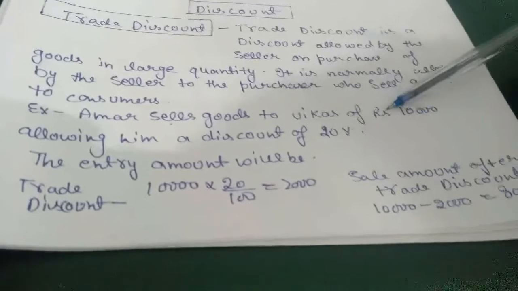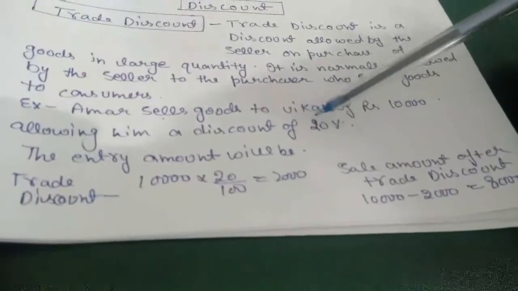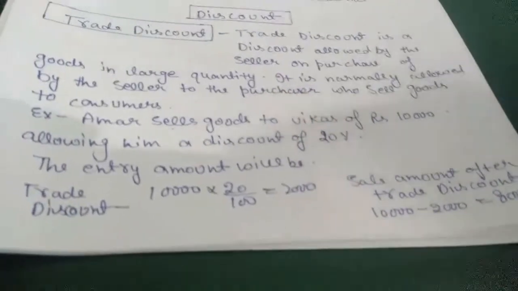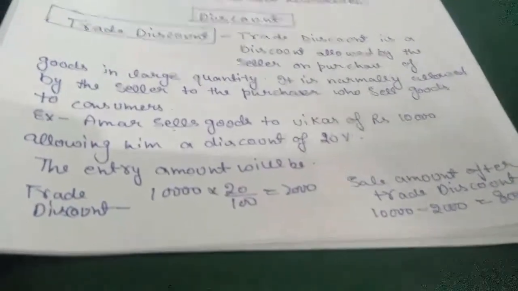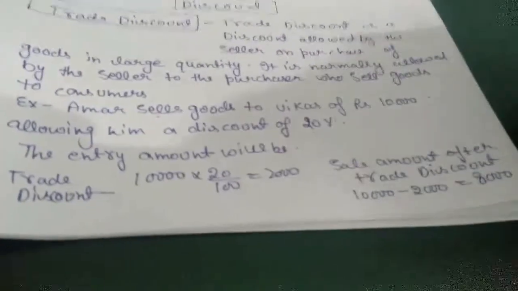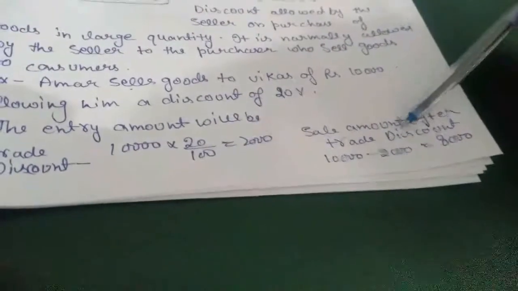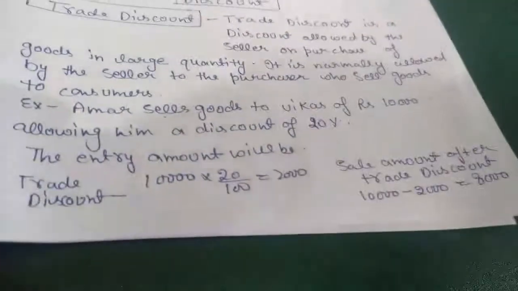So we will directly minus it. Here we did not mention it in the journal entry, as we mentioned cash discount earlier, discount received or discount allowed. Here 20% of 10,000 is 2,000. So the sale amount for Vikas is 8,000 now.